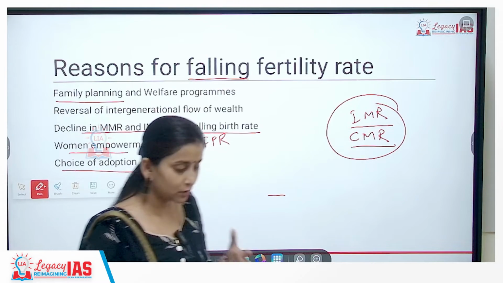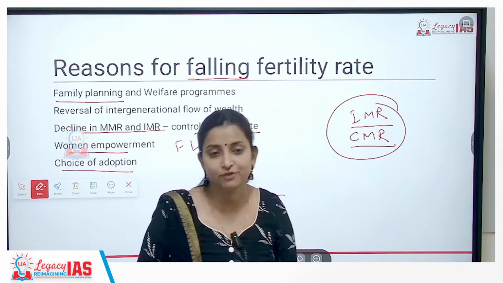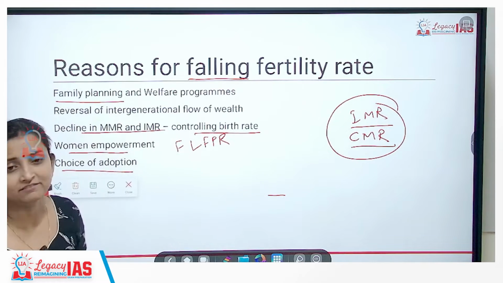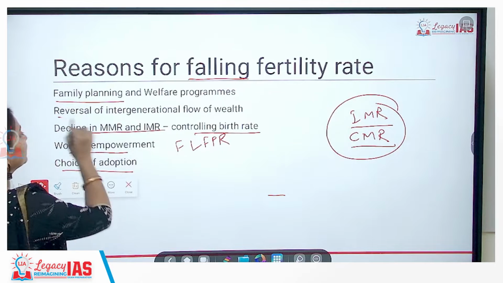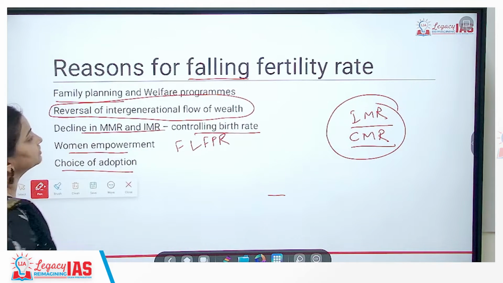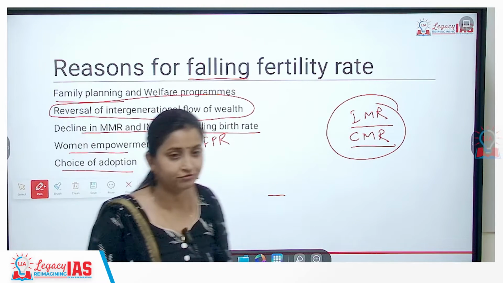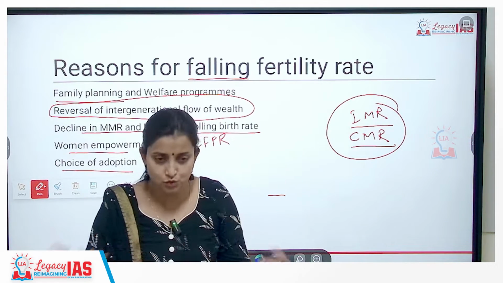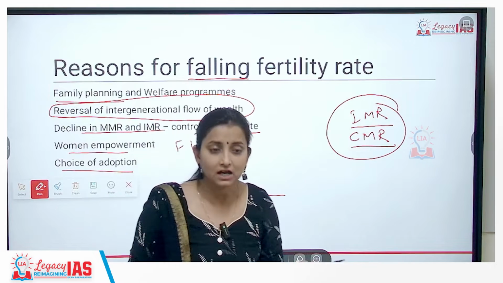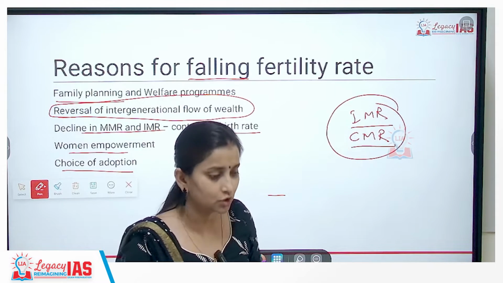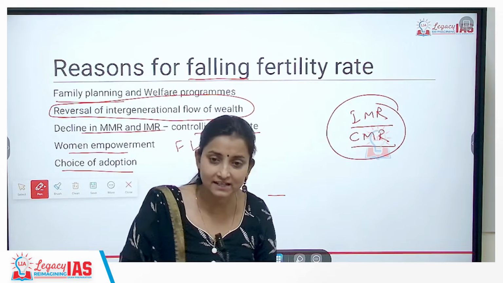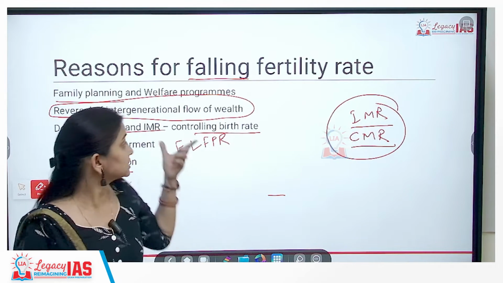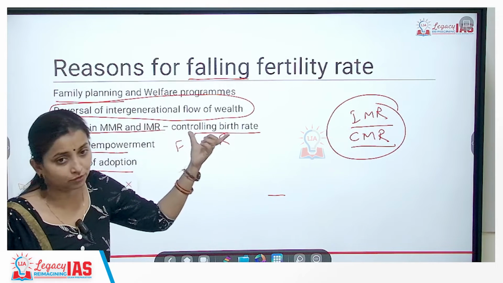So because more and more couples in India are choosing adoption, and we have a declining fertility rate, they are opting to have fewer children. But there is also a very interesting thing going on, which is the reversal of the intergenerational flow of wealth. Earlier, couples used to have multiple children so that all these hands would act as labor and earn money for the couple, for the family. This was known as the intergenerational flow of wealth.